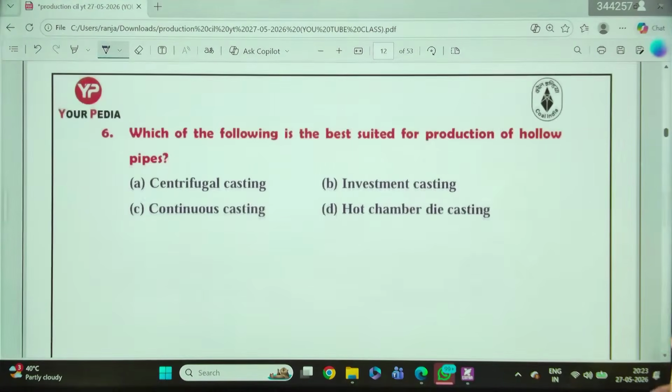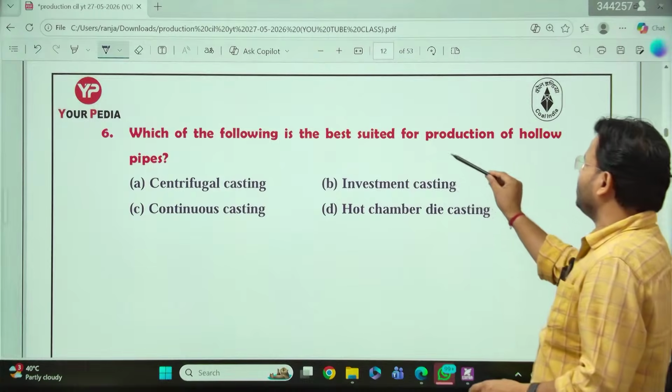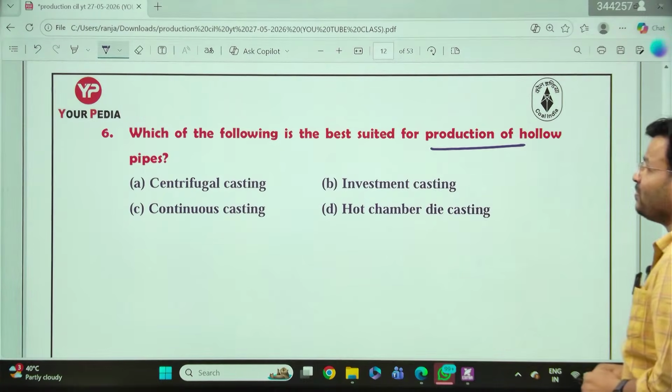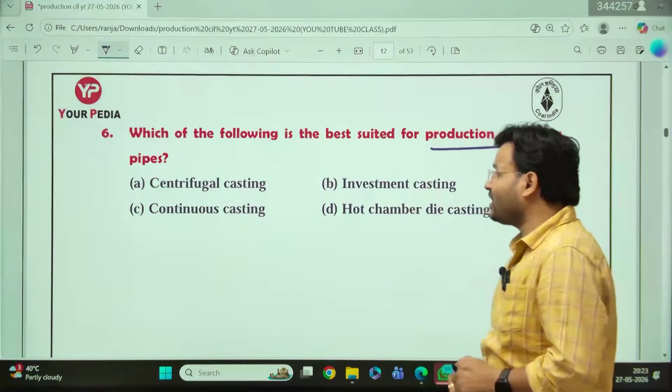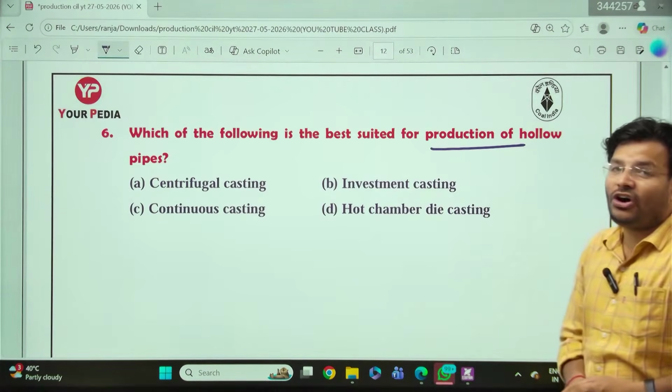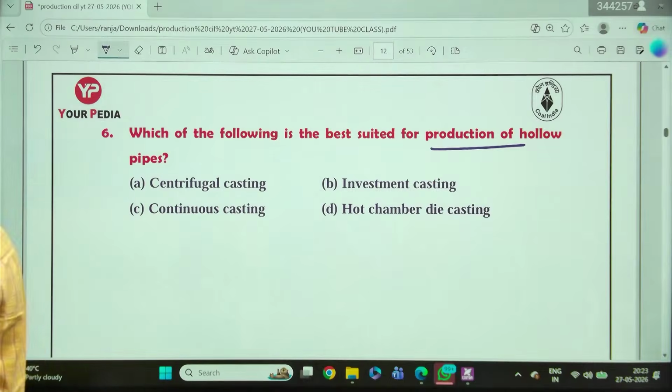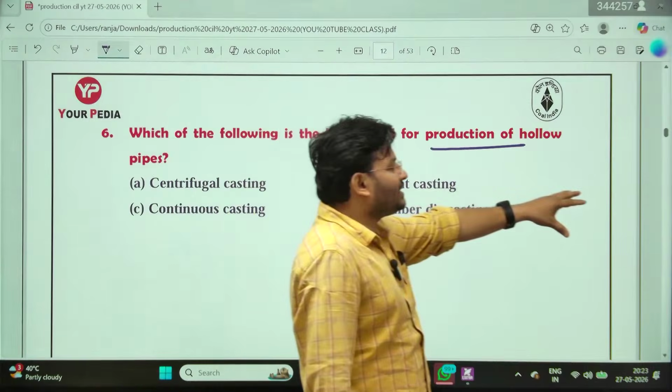That is the next question, my dear friends. Which of the following is best suited for the production of a hollow pipe? You have to make a hollow pipe. Centrifugal casting, investment casting, continuous casting, hot chamber die casting. What will be the answer to that question? What will be, my dear friends? What will be the answer to that question?